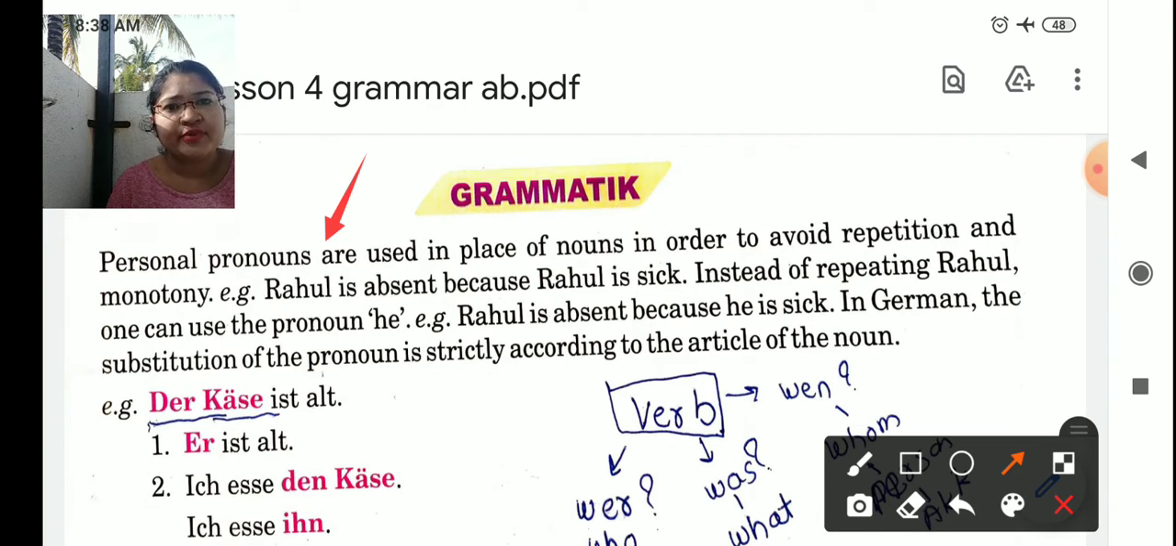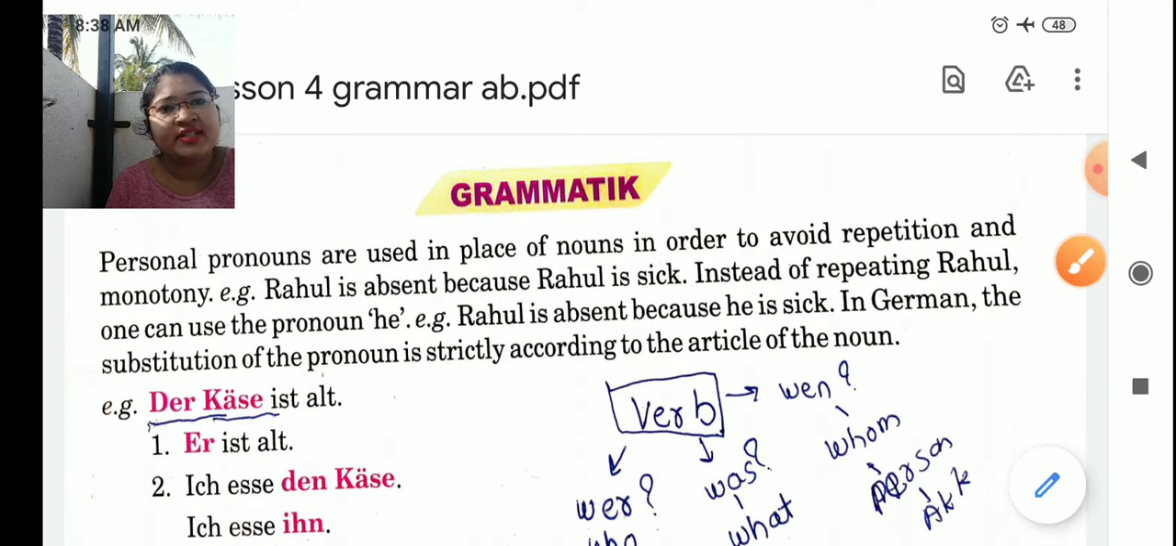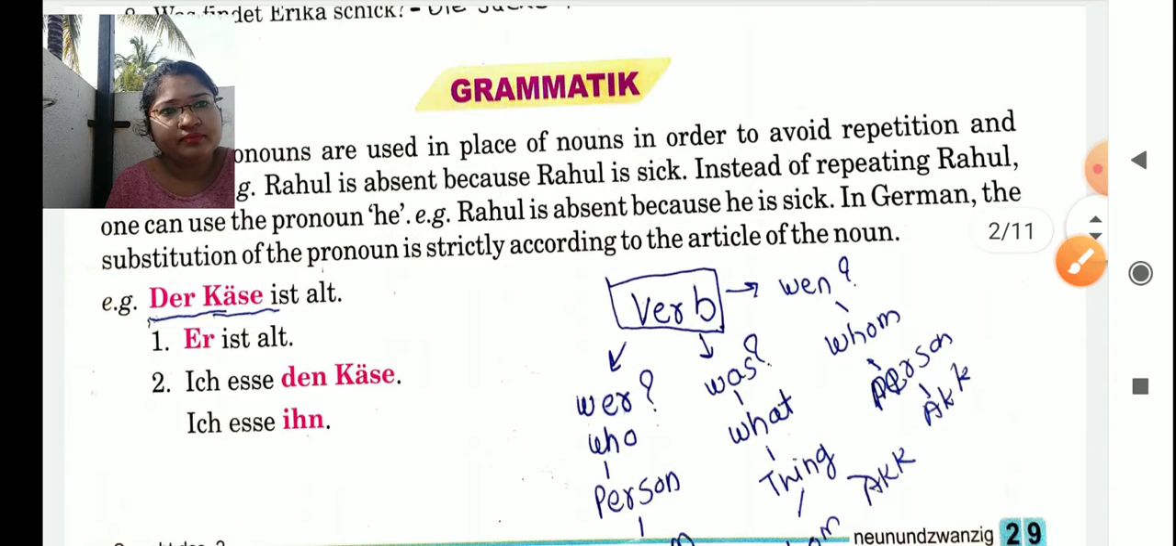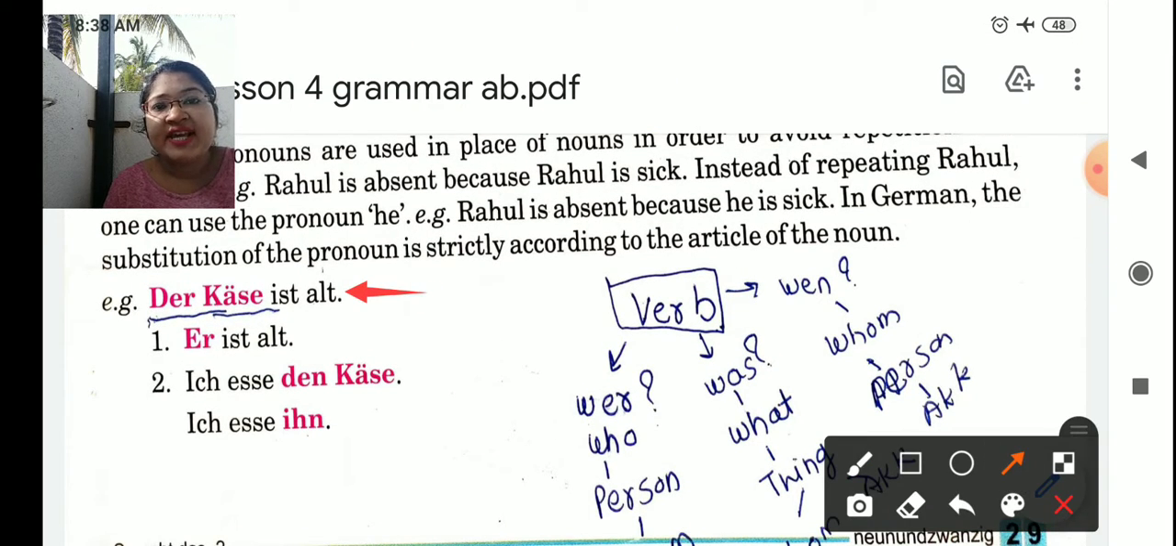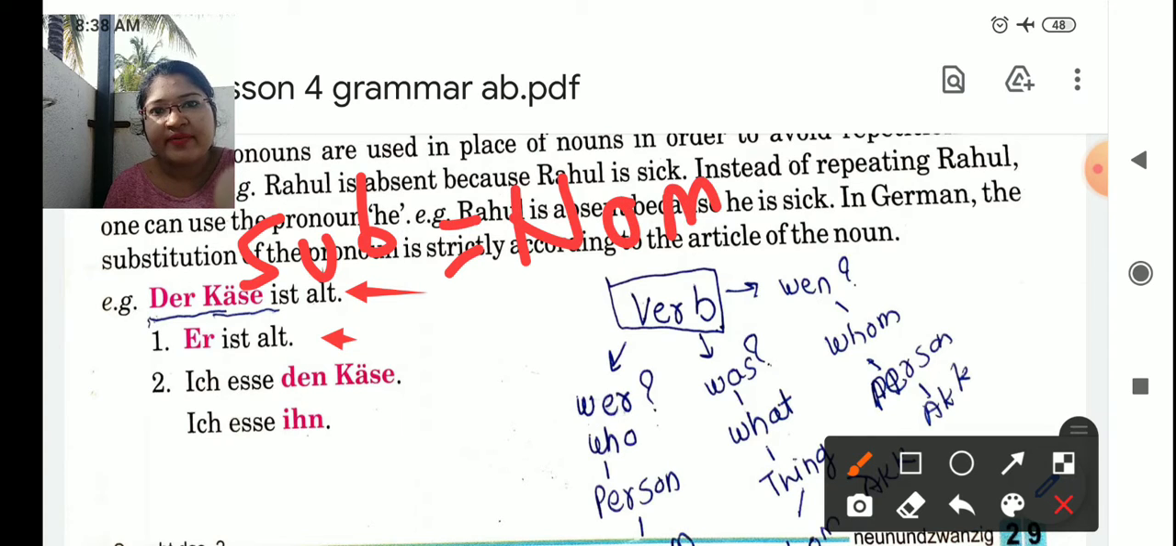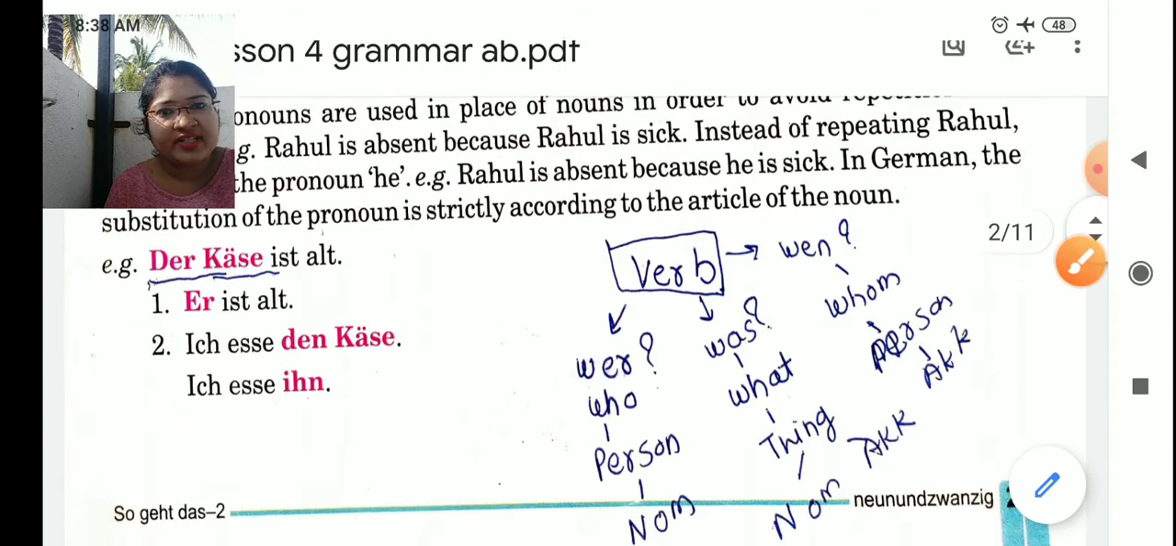In German, the substitution of pronoun is strictly according to the article of a noun. Means what? Let's see. Der Käse ist alt. The cheese is old. So instead of repeating der Käse, as it is a der, male, we can use er ist alt. Now in this first sentence, der Käse is your subject, and you know subject is a nominative case. That's why we have used here the personal pronoun er. Now in the second example, the case is changing. Now let's see how.